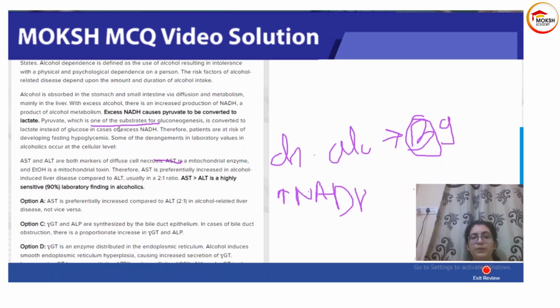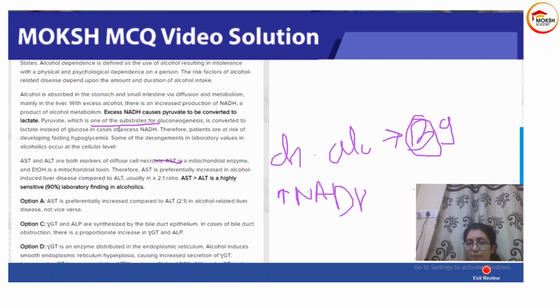Now pyruvate is one of the substrates for gluconeogenesis. What happens if you're an alcoholic? You don't eat food for a long time, you just keep drinking alcohol. So you do not have glucose in the body because you haven't eaten for a while. Plus you took alcohol, which led to conversion of pyruvate to lactate. Pyruvate is a substrate for gluconeogenesis.